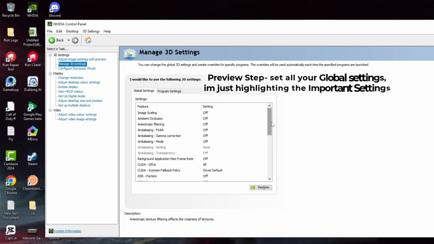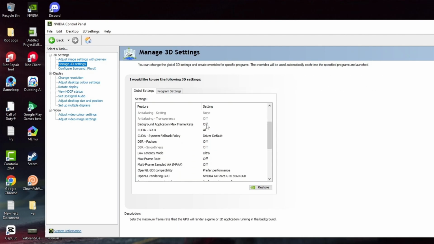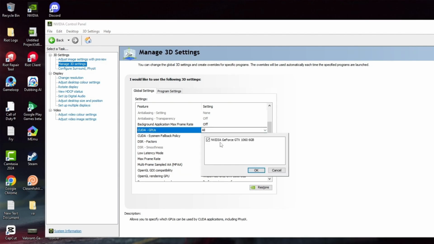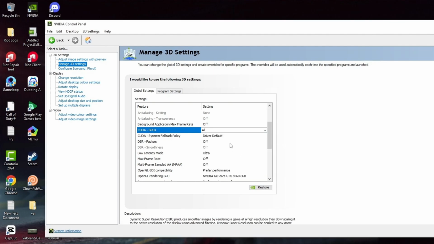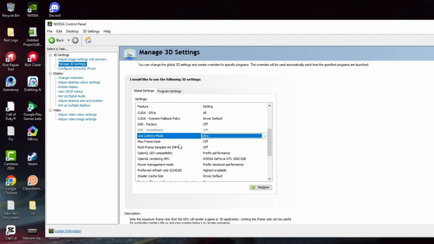Now simply you need to follow me. The background application max frame rate should be off. For CUDA GPUs, if you have Intel, maybe you will see here 2 GPUs, but you need to use the external if you have one, otherwise use the internal, no problem. The first one, and then you will see here the low latency mode should be on ultra. Then max frame rate, turn it off.